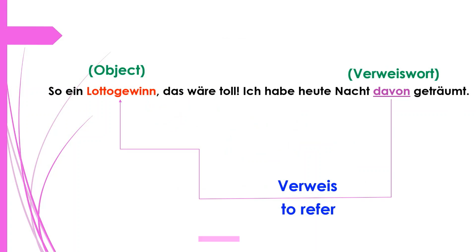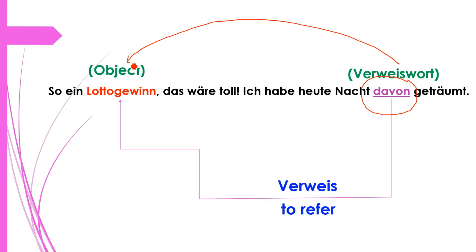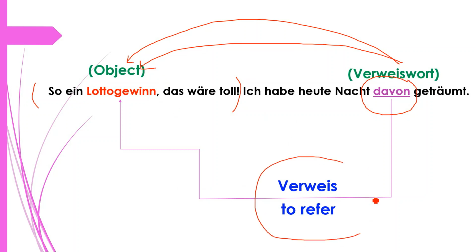Here davon is the Verweiswort, and that is indicating an object that we have spoken about in the earlier sentence. The compounds will always be indicating something, and here they are indicating this object, the lottery win. That's why they are known as Verweiswörter. Verweis means to refer.